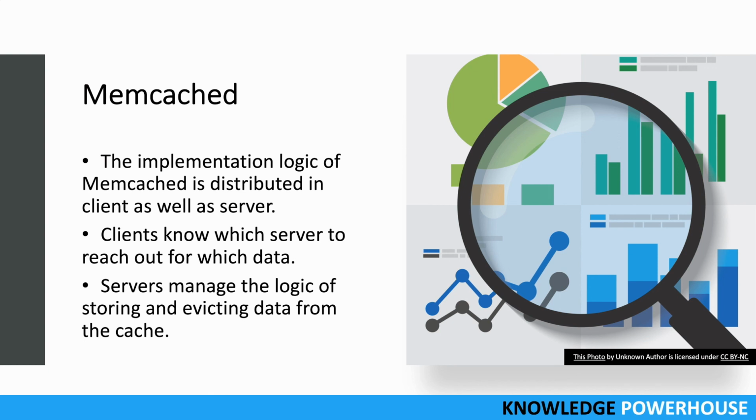So servers do not transfer requests from one server to another server. You provide them a key and they will give you the data back, right? And behind the scenes, the only overhead they have is that they keep on evicting the data or storing the data or maintaining that cache. So this keeps the server logic as lean as possible.